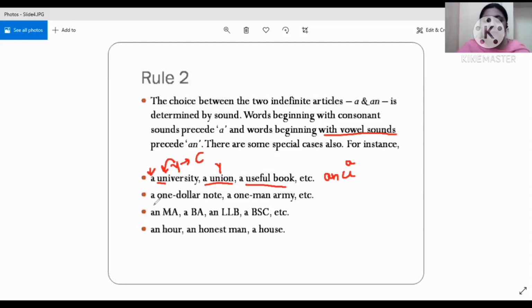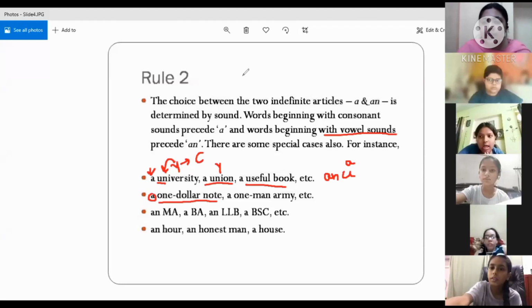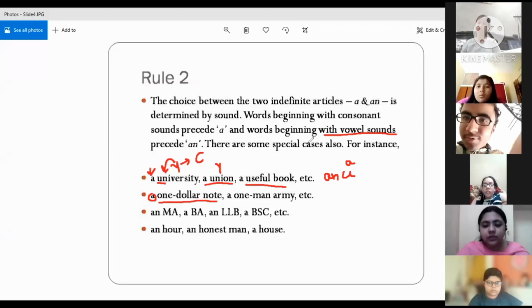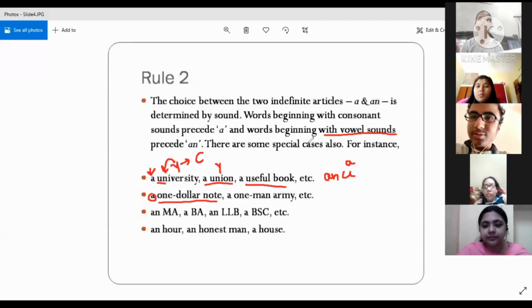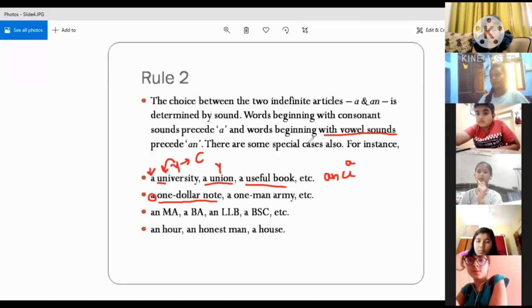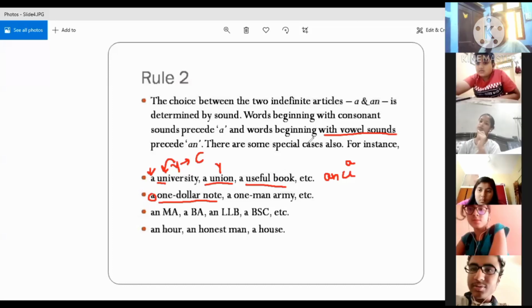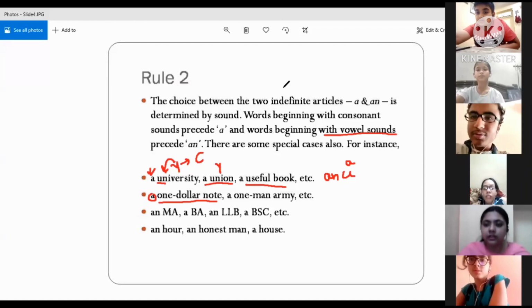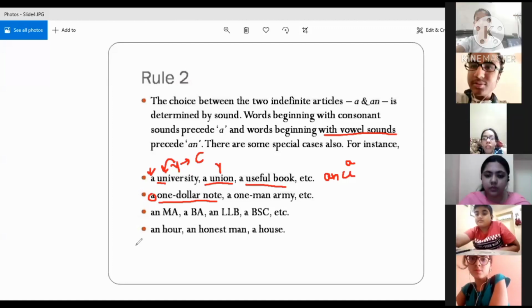Let us look at the other example, a one dollar note. Now again, you will say that, ma'am, this word one is starting with O, which is a vowel. So why are we using a over here? Who will tell me why are we using a over here? Let me see. Who can tell? Yes, Unnati, why are we using a over here? Because it sounds with V. Yes, and V is a consonant. Okay, we can hear the sound of V over here, which is a consonant. That is why we are using this article a over here.